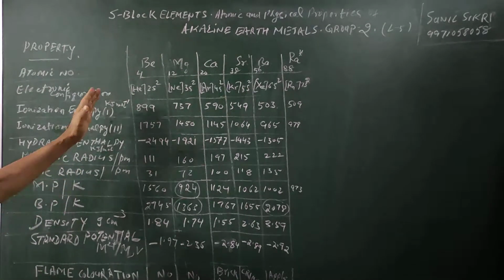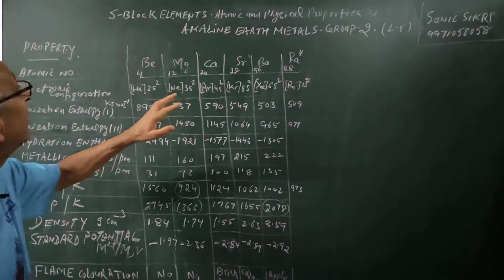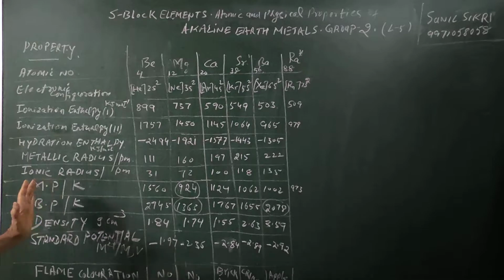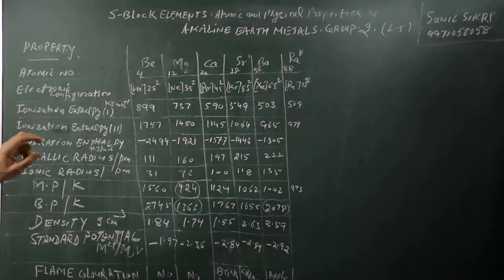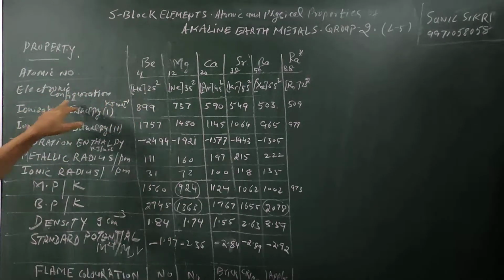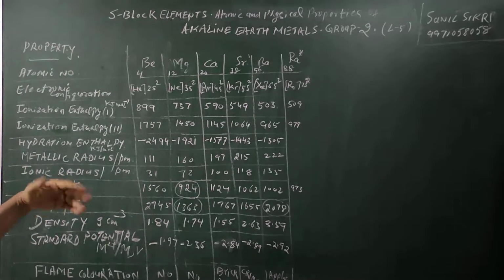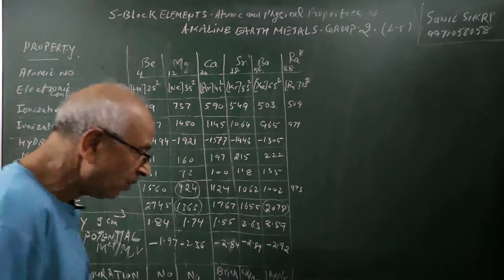Students, you can see today I am discussing alkaline earth metals, their physical properties and atomic properties. Here I have presented a table from the NCERT book which shows their atomic numbers, electronic configurations, ionization enthalpies, hydration enthalpies, metallic radius, melting points, density, standard enthalpies, and flame colorations of the alkaline earth metals of group 2.